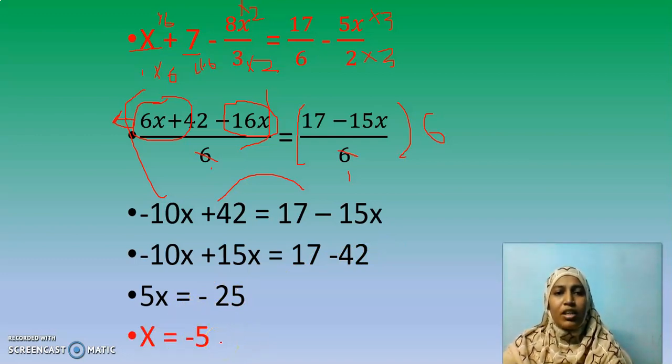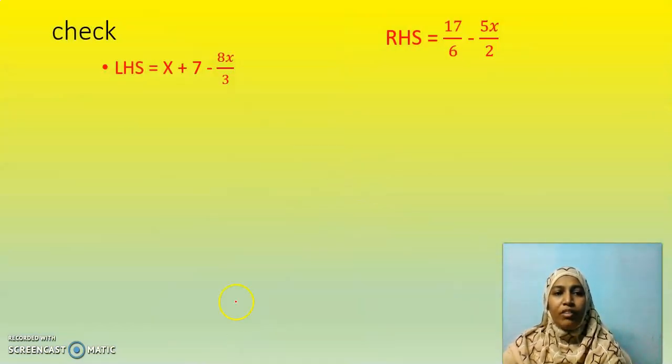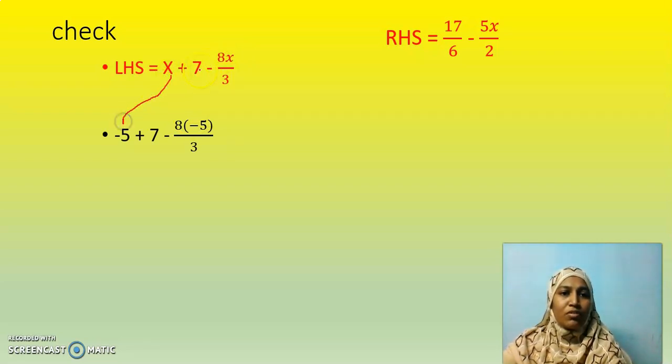Got the answer, children? Now I have to verify whether the answer is right or wrong. Here we have LHS is equal to x plus 5 minus 8x by 3. What is the solution we have got? x to be minus 5. In the place of x, I am writing minus 5. All other things I have written as it is. Isn't it? See, minus 5 plus 7 is plus 2. Minus into minus, plus 40 by 3.